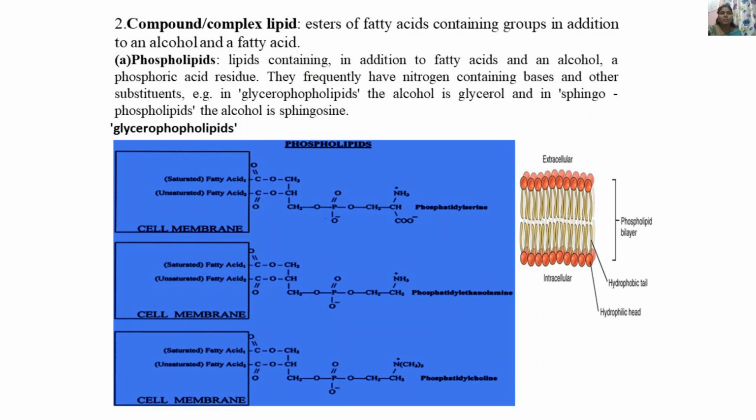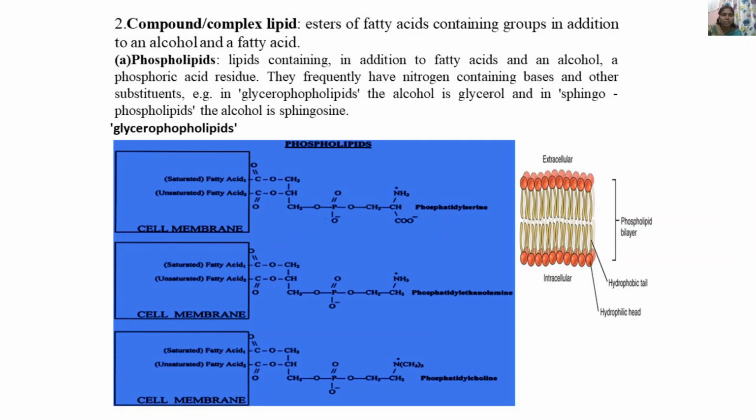The second class is complex lipids or compound lipids. These complex or compound lipids are esters of fatty acids containing groups in addition to alcohol and fatty acid. The group may be phosphate. So in the case of phospholipids, the additional group is phosphate. The lipid contains, in addition to fatty acids and an alcohol, a phosphoric acid residue. So these lipids are called phospholipids. They frequently have a nitrogen containing base and other substrates. For example, in glycerophospholipids the alcohol is glycerol, and in the sphingophospholipids, the alcohol moiety is sphingosine.